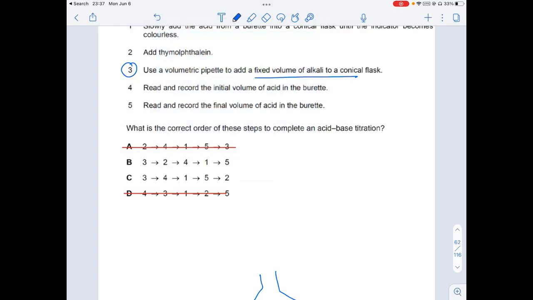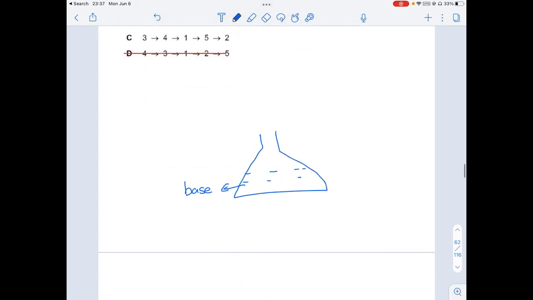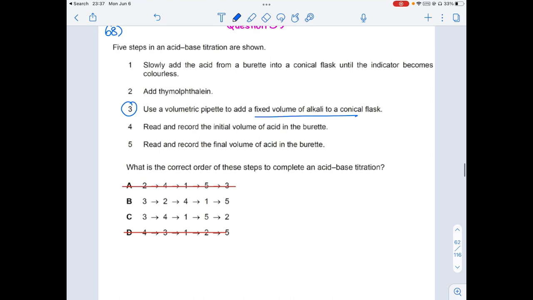Now the next one: because all the bases are colorless, we will add an indicator over here. So we have to add an indicator, which is step 2. Therefore, the second option is going to be 3, 2. So obviously C is also wrong, but we'll check it out.